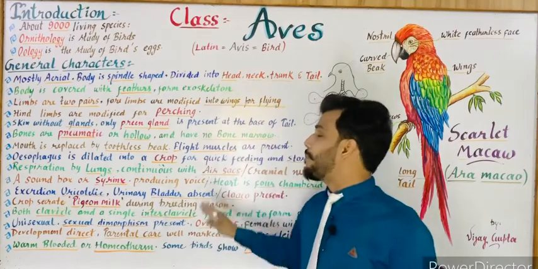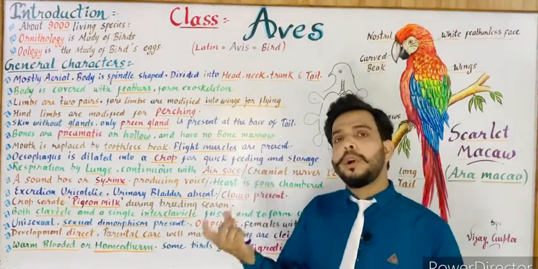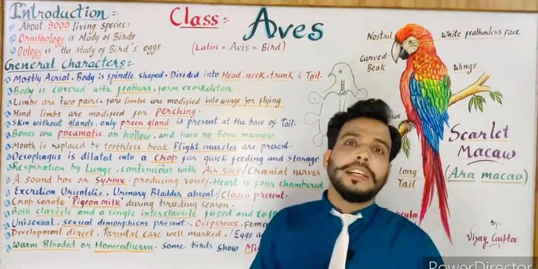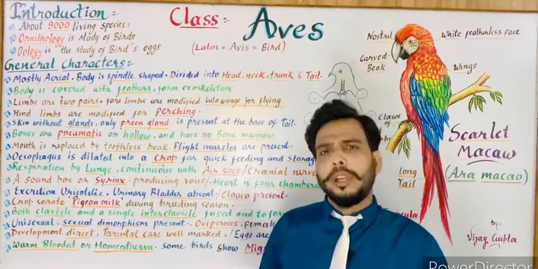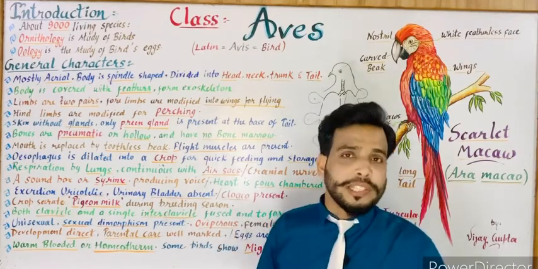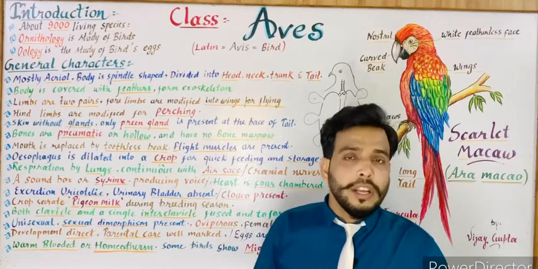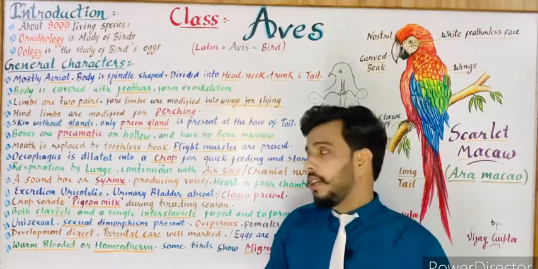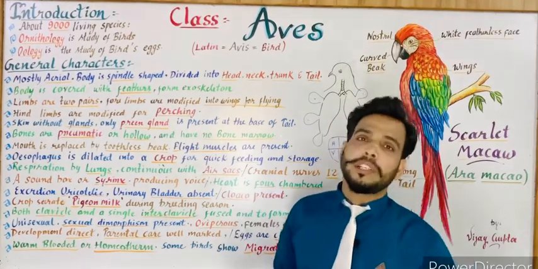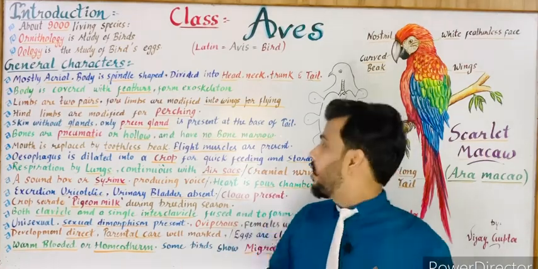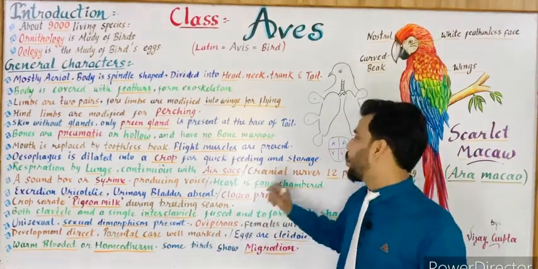Urinary bladder absent. To reduce the body weight, urinary bladder is totally absent. Urinary bladder is the important part of the excretory system in which urine is collected, but in case of birds, it is totally absent, which helps to reduce the body weight. So it is absent.